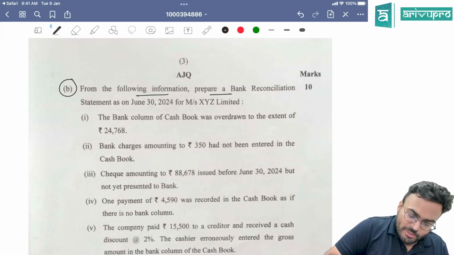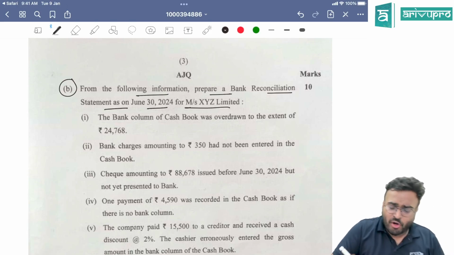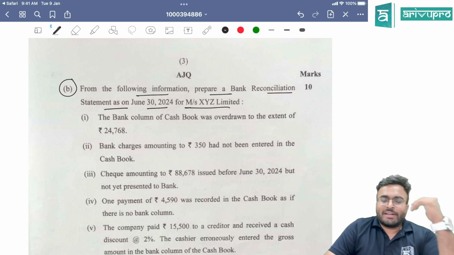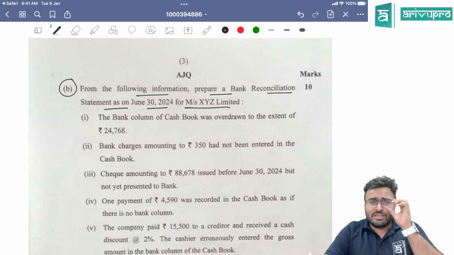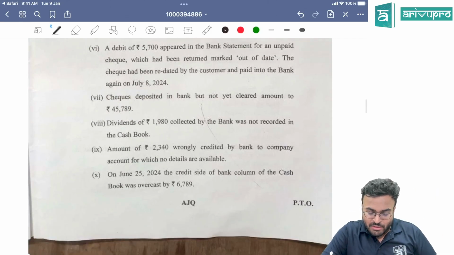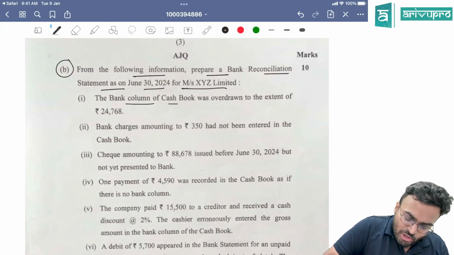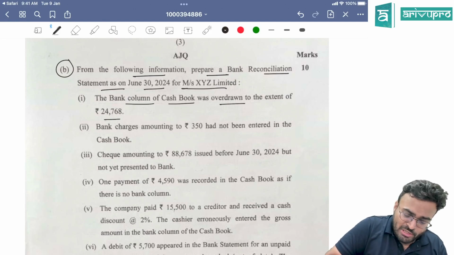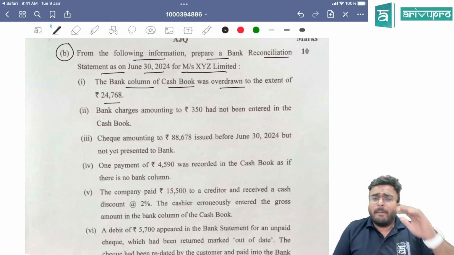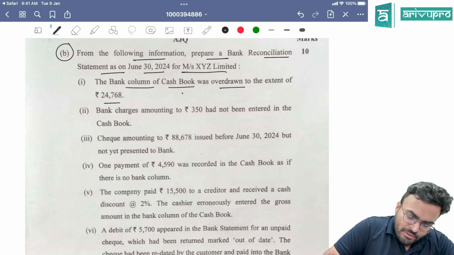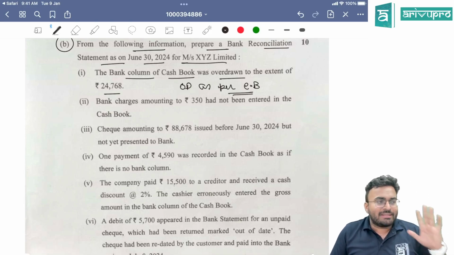From the following information, prepare a bank reconciliation statement as on 30th June 2024 for Messrs XYZ Limited. Okay, tell me one thing. Are they asking you adjusted cash book? No, only BRS. BRS 10 points are there. What is your starting point? Balance in bank column of cash book was overdrawn to the extent of 24,768. Bank OD. Start point is OD as per cash book.